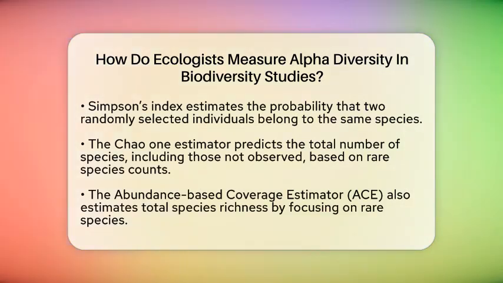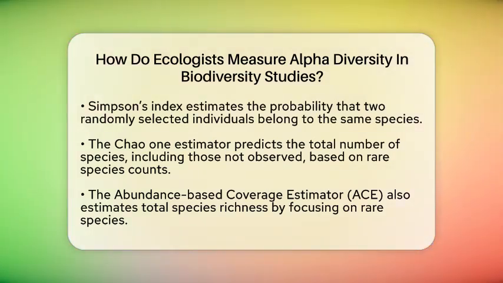That's where species evenness comes in. It looks at whether one species dominates or if all species are equally common. Ecologists also use more detailed calculations called indices. The Shannon index is popular because it considers both the number of species and how evenly individuals are distributed. If the Shannon index is high, it means there are many species and they are fairly evenly spread.